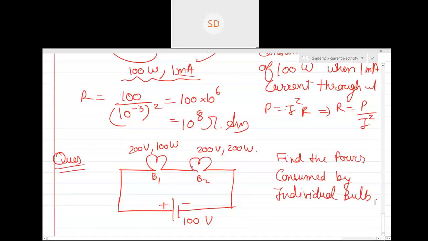When this other bulb is separately connected to 200 volt, then it will consume a power of 200 watt. This is what is meant by power rating. So from this given data, you have to calculate the resistance. That is why the power ratings are given. Okay, sir.